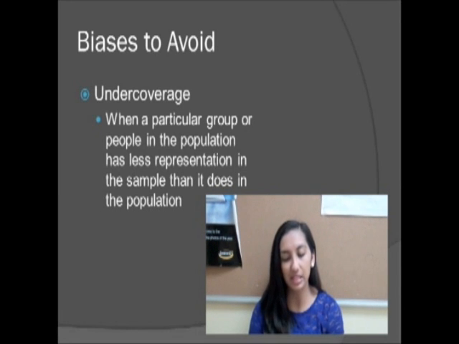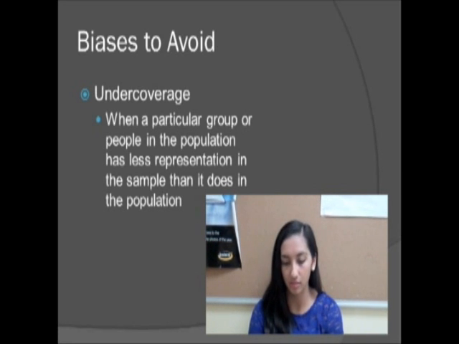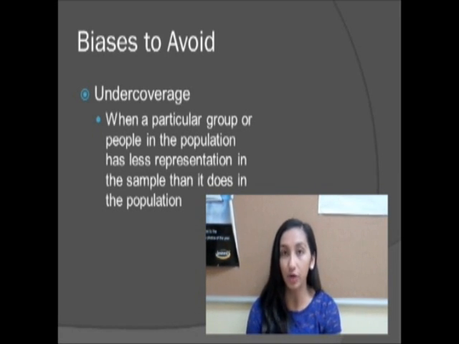Undercoverage is a bias based upon the failure to fully represent all groups proportionately to their representation in the population. For example, if our population is a high school, if we represent seniors more, with few freshmen and no sophomores and no juniors, freshmen, sophomores, and juniors are undercovered.